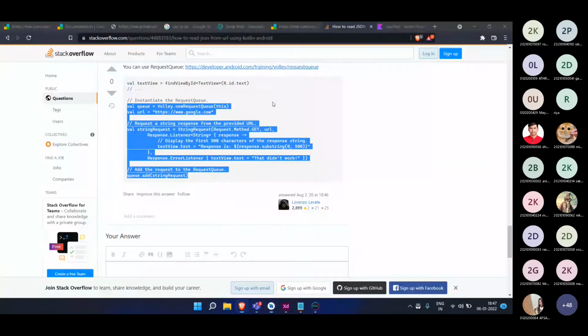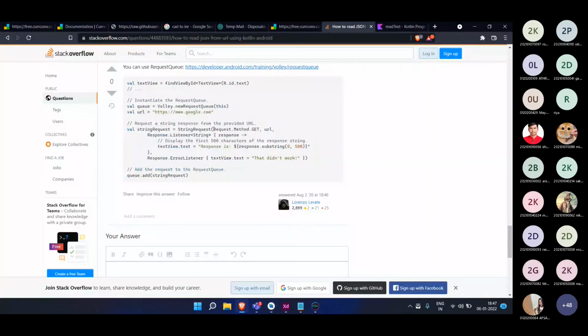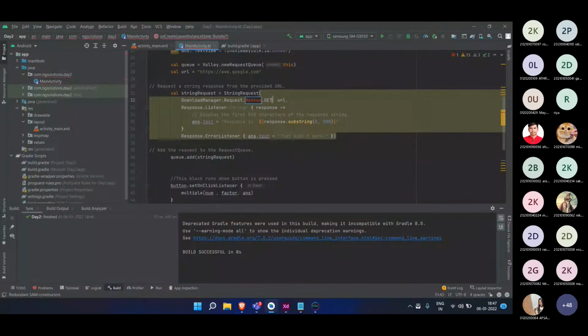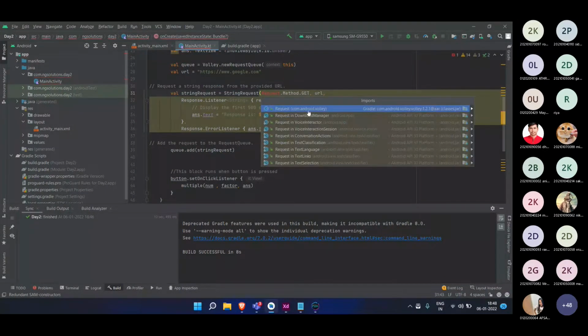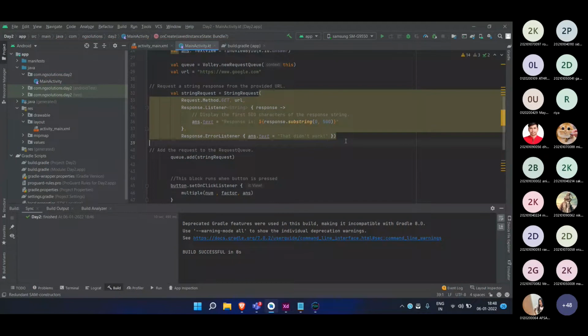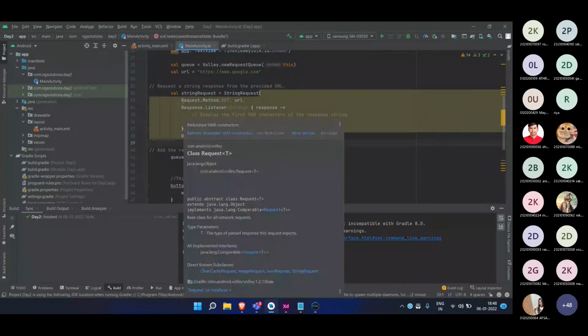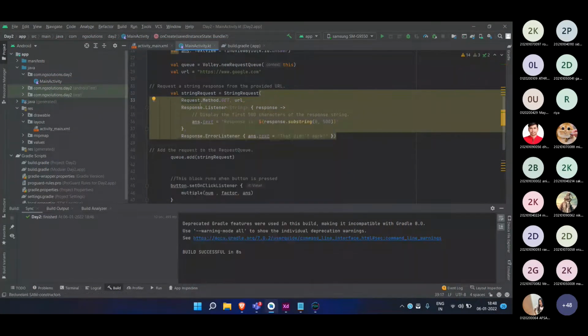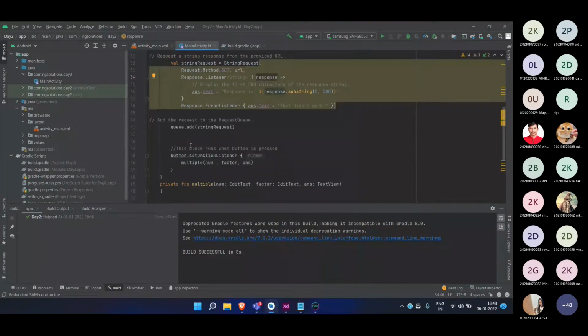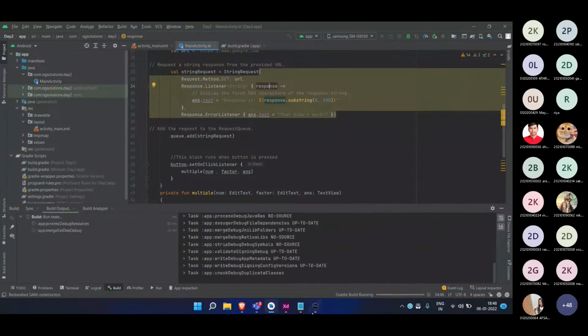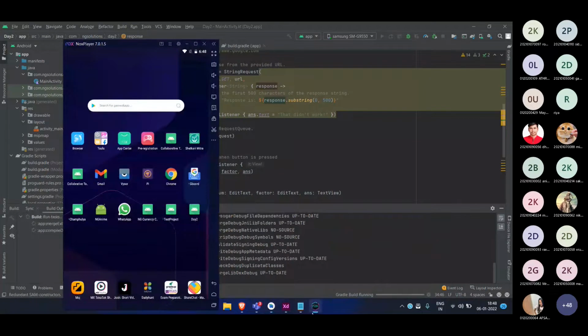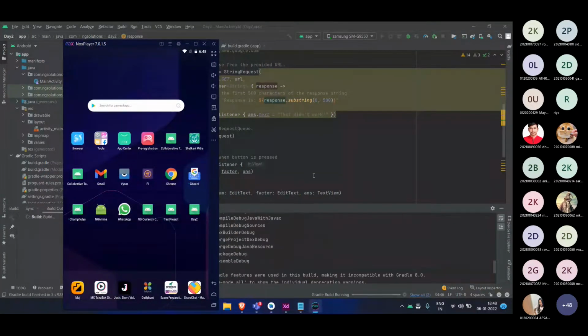Download manager dot get. What is the issue with this? Let me check. Okay, so by mistake I had imported the wrong request file. While importing the request file, use the volley command. Means choose the volley, and if I now go to the app, I might see a few things over here.